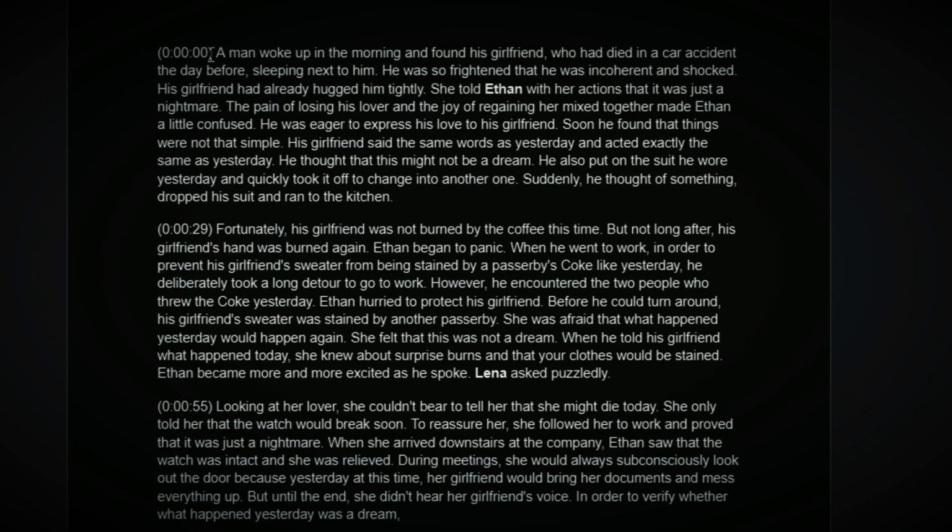A man woke up in the morning and found his girlfriend, who had died in a car accident the day before, sleeping next to him.